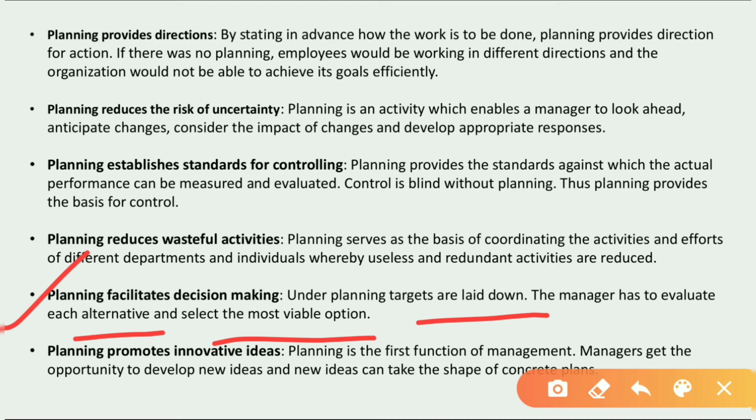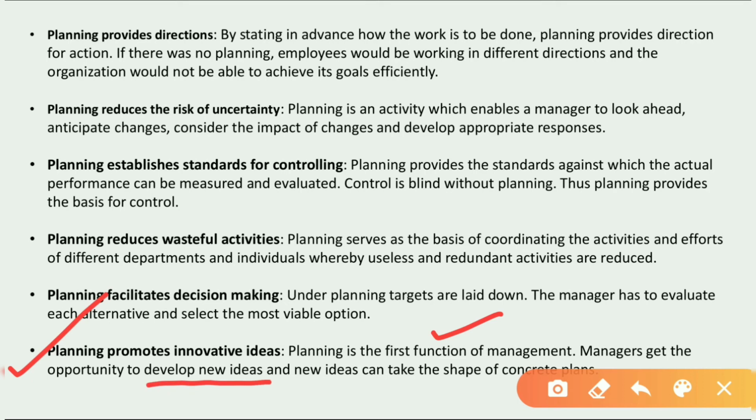Now, moving to the next point, that is planning promotes innovative ideas. See, planning helps the manager to promote innovative ideas. How? Planning is the first function of management, that you all know. Managers get the opportunity to develop new ideas, and new ideas can take the shape of concrete plans. Since planning is the first step, the manager can think about new ideas.